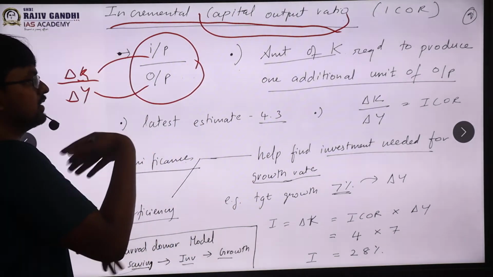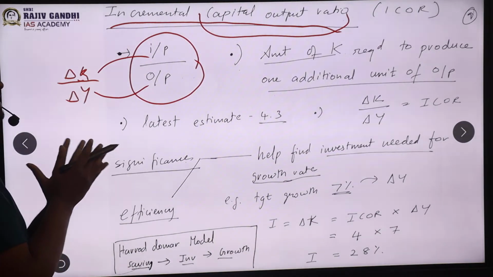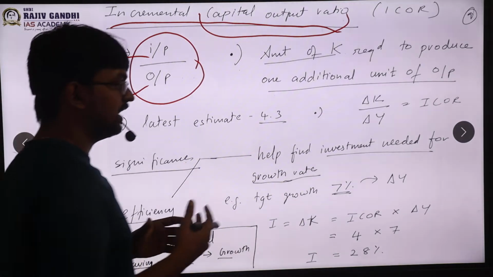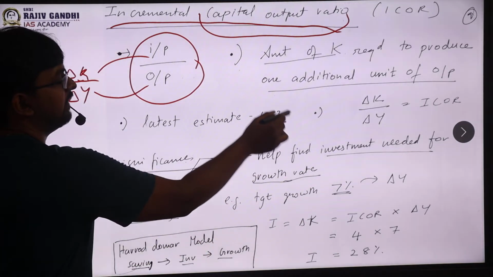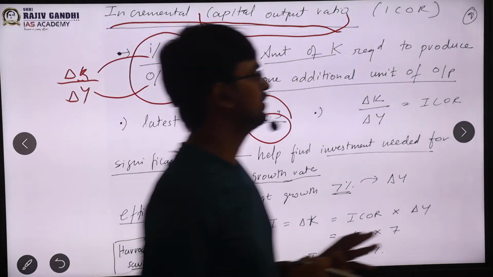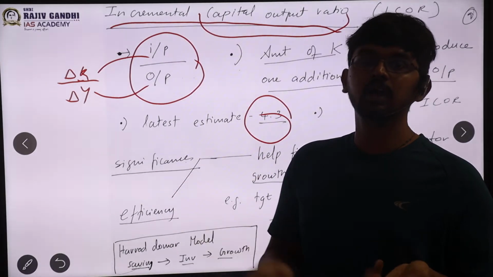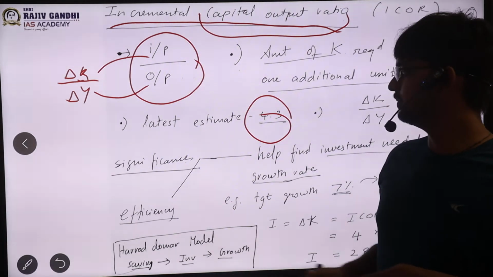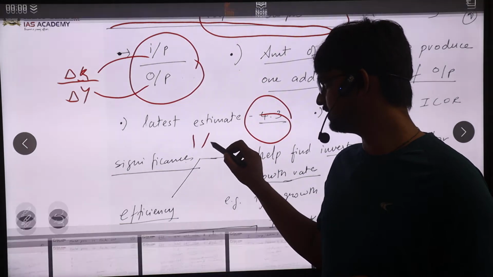Okay, so now having the understanding of incremental capital output ratio, let's see where it is useful. Before going to that, this is a fact. According to the latest estimate, the value is 4.3. That means to produce 1 unit of output, I need to give 4 units of capital. So that means if my GDP was to grow by 1%,